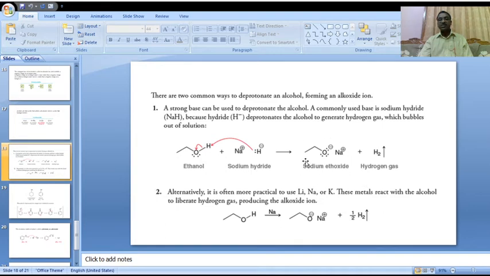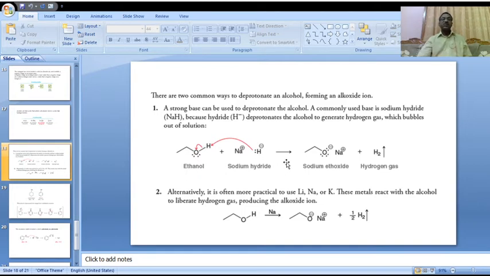Please observe: the hydride ion deprotonates the alcohol to generate hydrogen gas, which bubbles out of the solution. The alkoxide, the conjugate base, is produced in this reaction in the presence of the strong base sodium hydride as deprotonating agent.